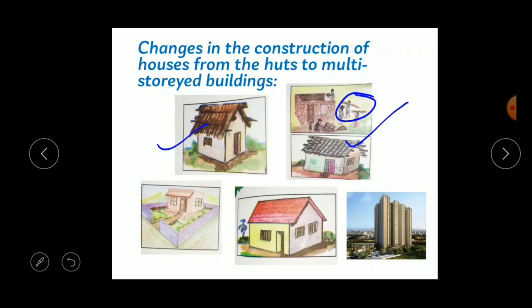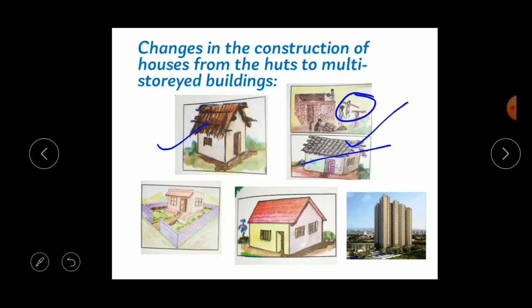So they placed these bamboos on the mud walls and they spread the mud or the clay on these bamboos. Okay, so this is how they constructed the houses. So that is a bamboo house. And children, nowadays we have tiles on our floor, right? But in earlier days the tiles were not there.